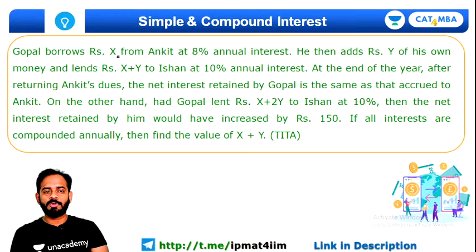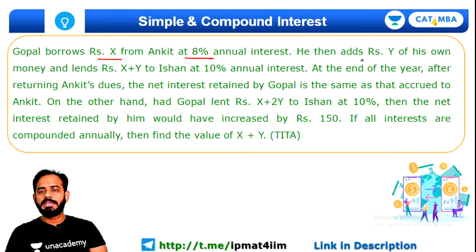Now Gopal borrows X rupees from Ankit at 8% annual interest. He then adds Y rupees of his own money and lends X plus Y to Ishan at 10% annual interest.